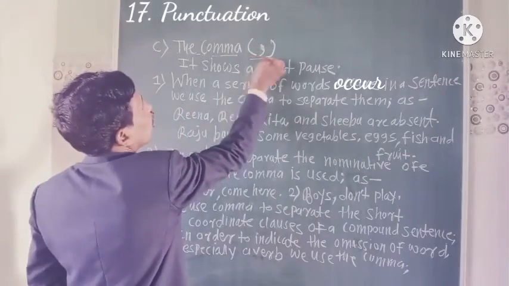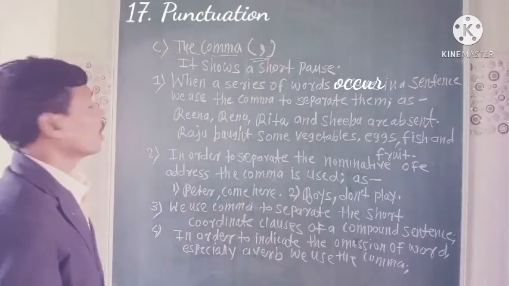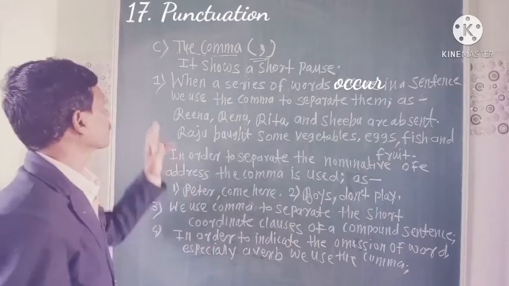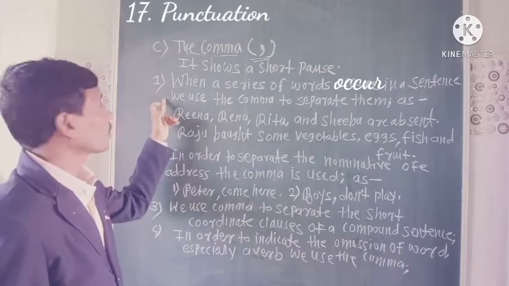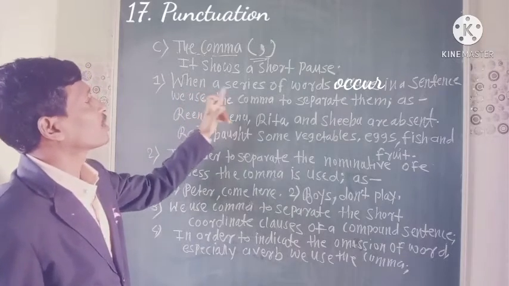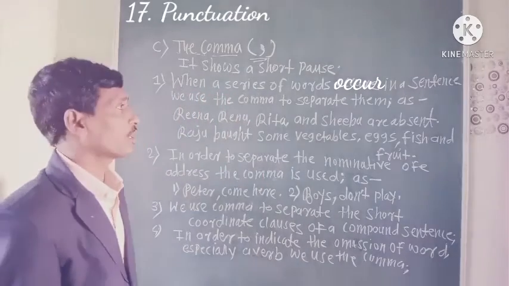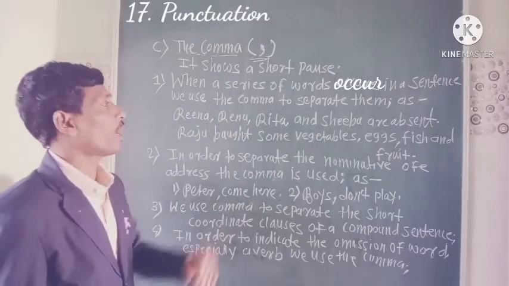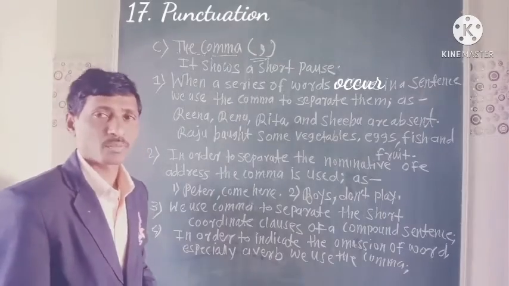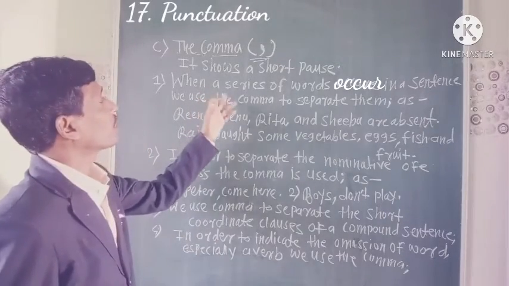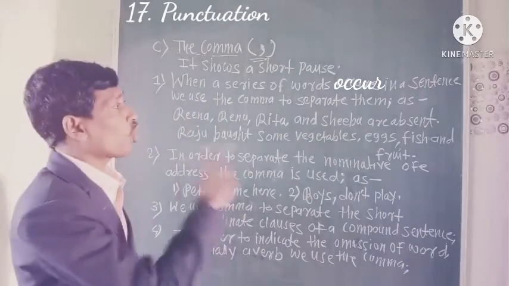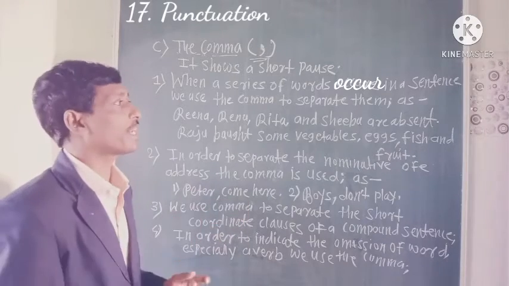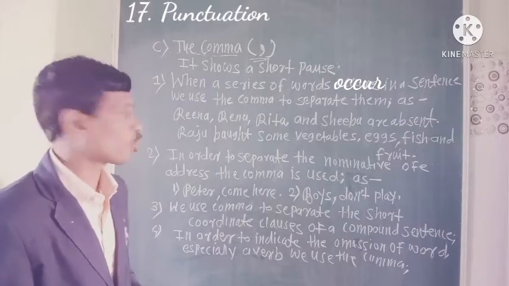This is the sign of the comma. So let's see when we use the comma. Rule number one: when a series of words occurs in a sentence, we use the comma to separate them.